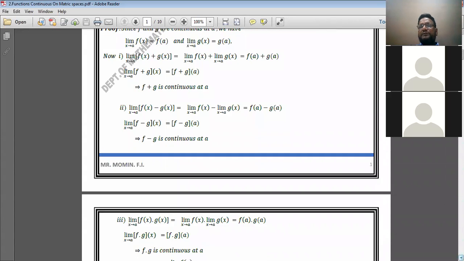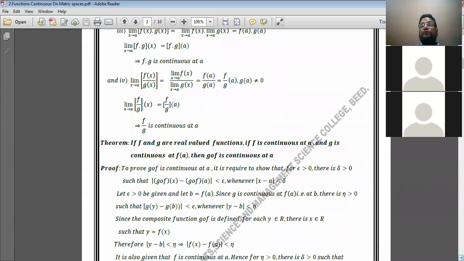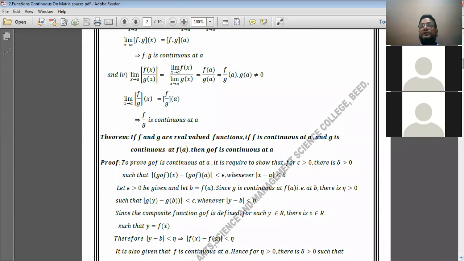Then I have discussed the continuity of composition of two functions. If f is continuous at a, and g is continuous at f of a, then 100% we can say that g of f is also continuous at the point a. Then after that I have discussed some examples related with the continuity of functions.